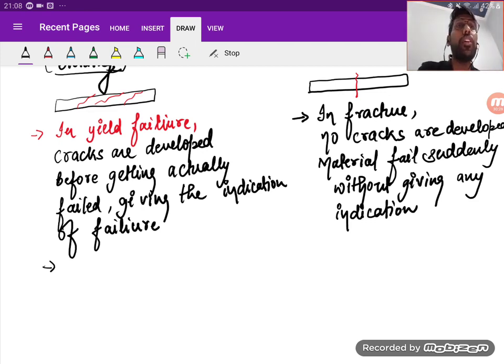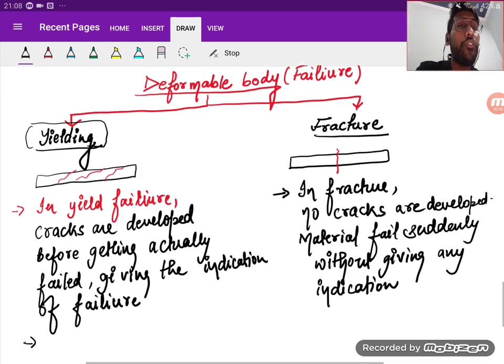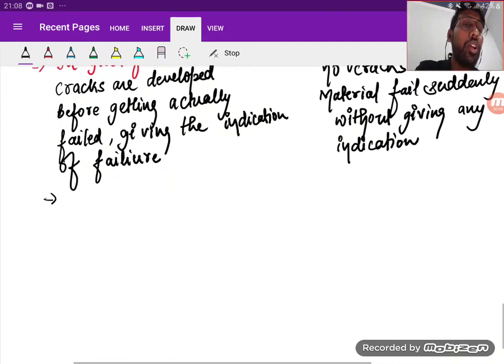But the material having yield failure does not have sufficient strength. So if I require the strength, I design for fracture, but we give a high factor of safety so that the required working load can be given to the structure. Is it clear? So that is the failure type of the deformable body.